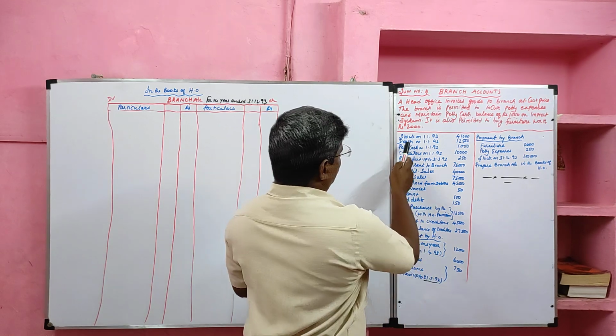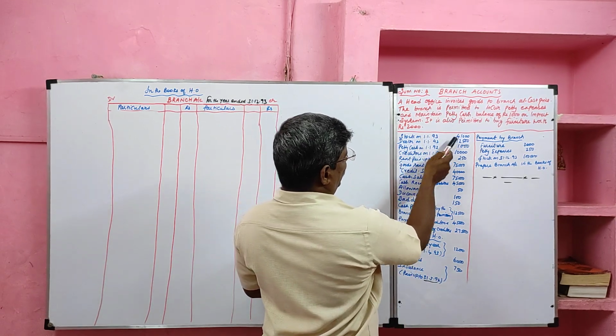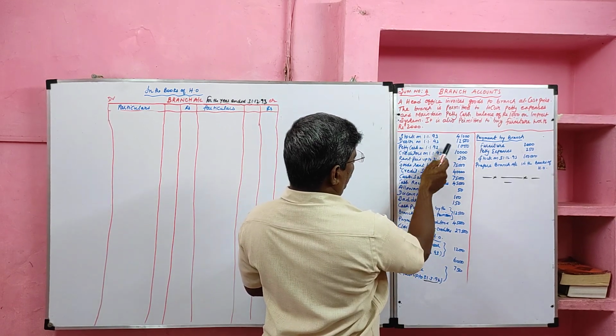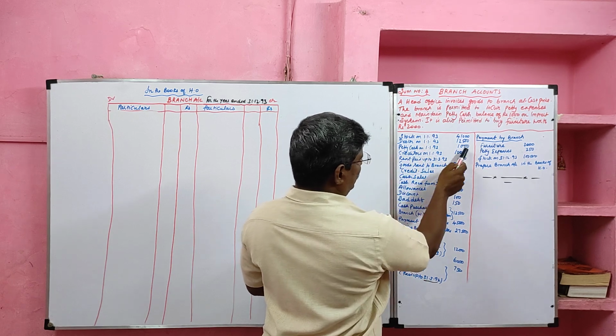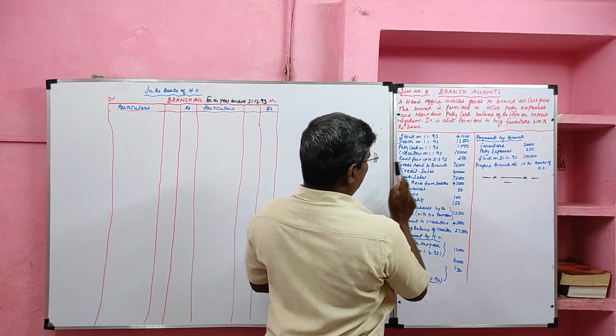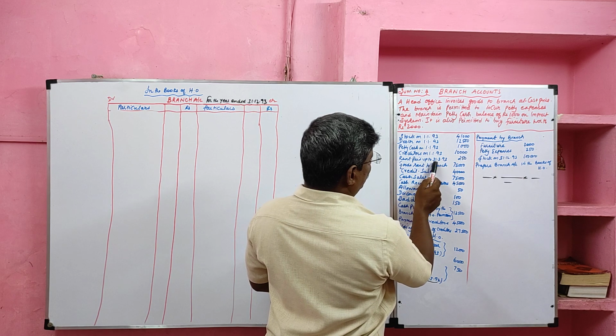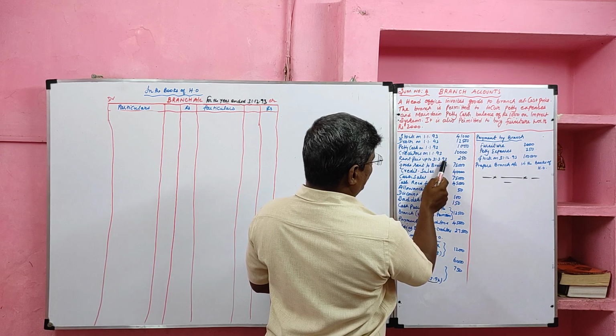Okay. Stock on 1st January 93. Opening stock 41,000. Debtor opening 12,500. Petty cash opening 1000. Creditor opening 10,000. Rent paid up to 31st March 93. It is a prepaid rent.